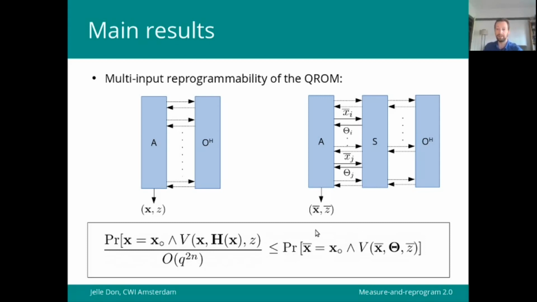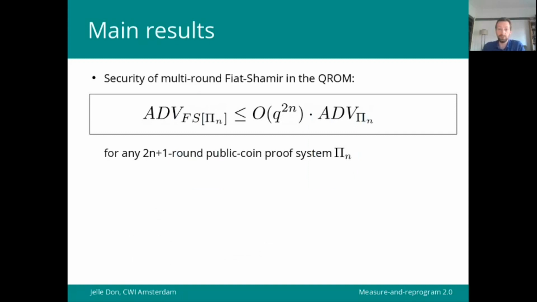Another observation that we can make is that instead of talking to a real random oracle itself, the simulator can also use a quantum secure pseudo-random function, if A is at least computationally bounded, so that it will not notice the difference. Right, so that's the main technical result. It may all seem a bit abstract at this point, but we can actually use it and apply it to prove security of multi-round Fiat-Shamir.